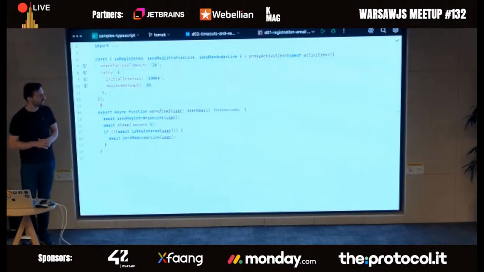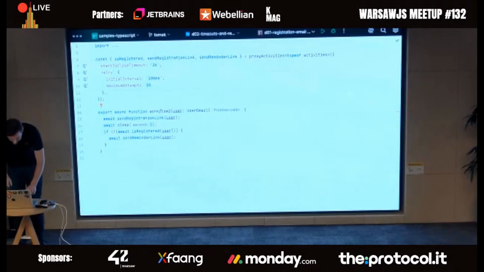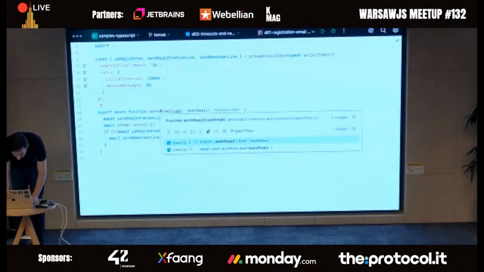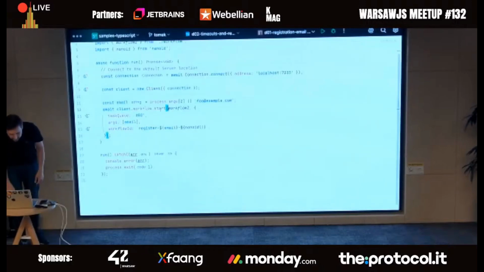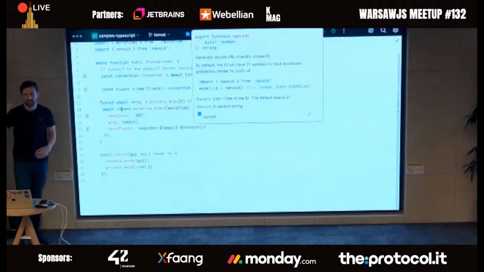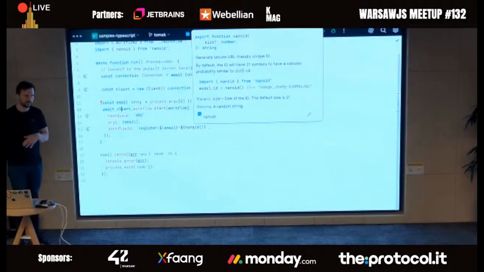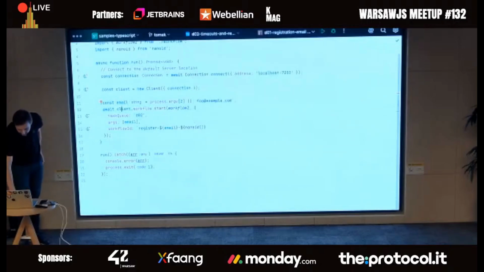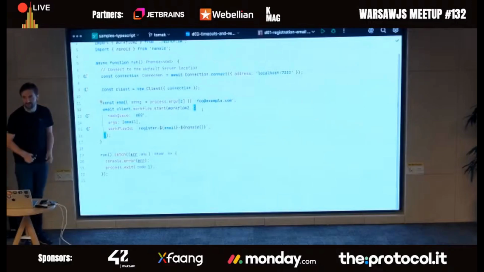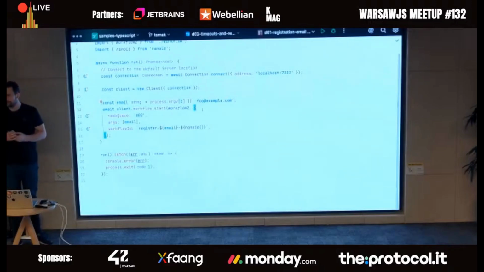The second part that you need to do, and it's not particularly invasive, but it is a little bit, but not really that much. You cannot just run that function. The function is called workflow2. You cannot just run it directly. Instead, you use the Temporal API. You ask the Temporal API to run your workflow with some parameters, and that's it. The rest is just boilerplate. So it's not totally transparent, but it's close.